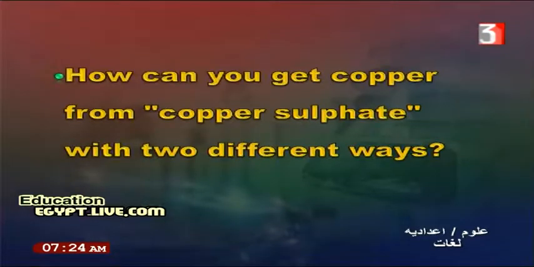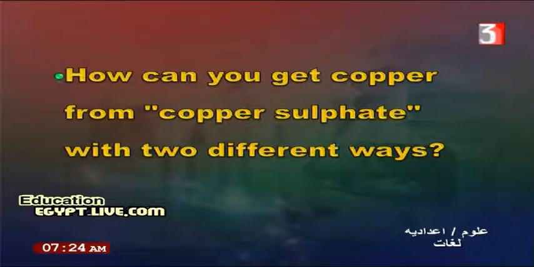General question as a last question in our lesson: how can you get copper from copper sulfate with two different ways? You should write the copper sulfate symbol, CuSO4.